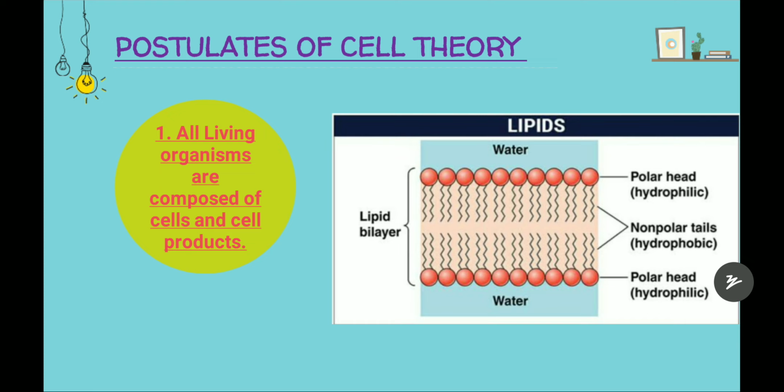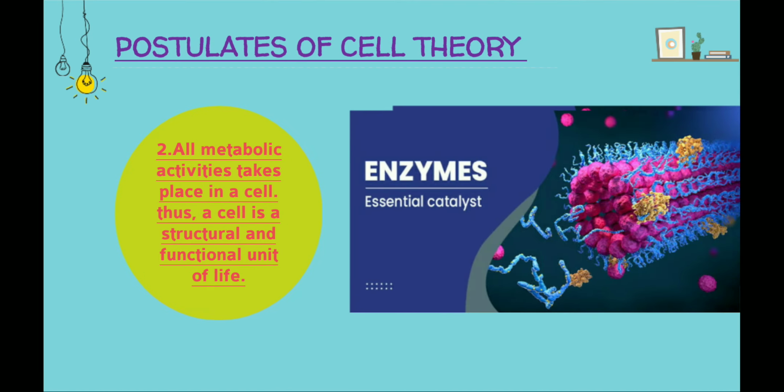So these cell organelles synthesize proteins and lipids, and the cells also produce hormones and enzymes. These are called cell products. Whatever products are produced by the cell are called cell products. So all living organisms are composed of cells and also cell products. The second postulate of cell theory is that all metabolic activities take place in a cell.